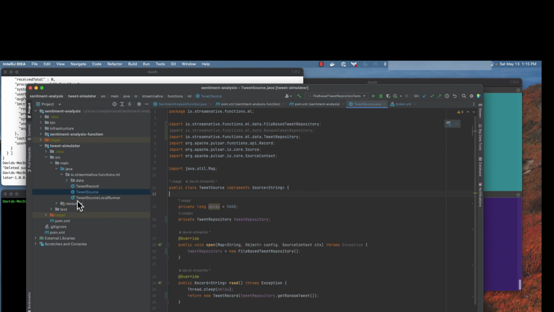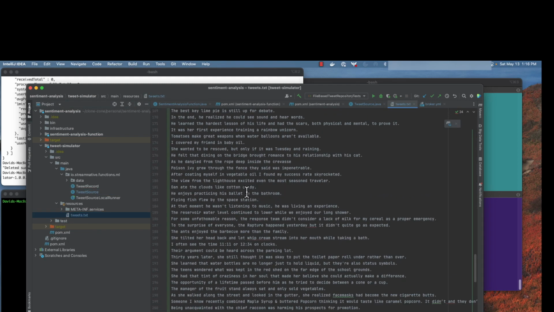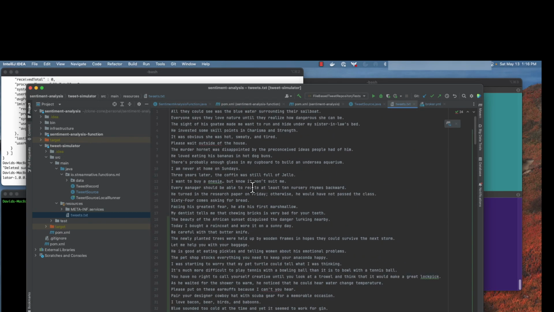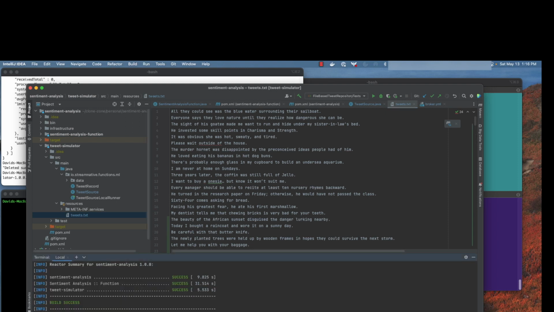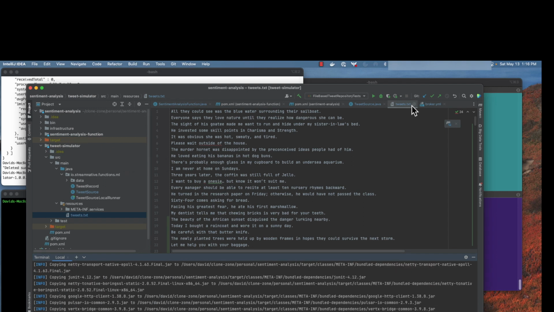This tweet source here reads data from a local file. I just created some random text, some sentences that come in, some random data that'll be passed through, and then we'll perform analysis on that. So that's really it. That's where the code is, and this can easily be built. If you go to your terminal and you run mvn clean package, it will generate the NAR files for both the tweet source and the sentiment analysis function, which we will use for deployment in a minute.